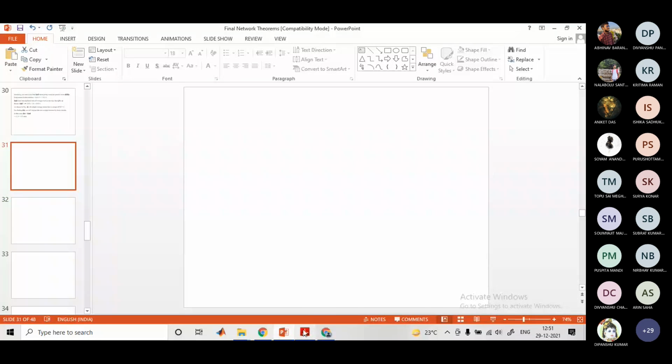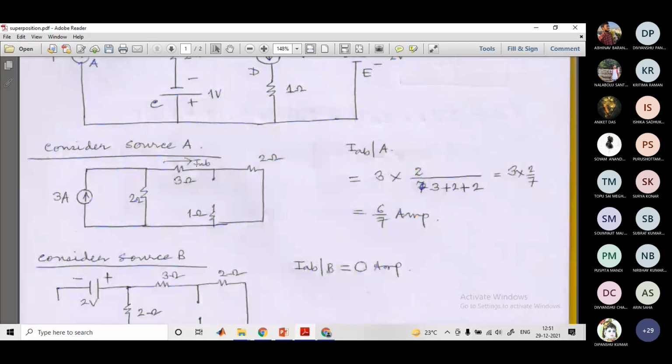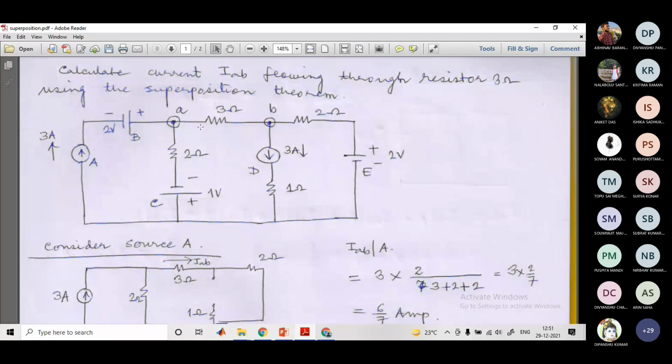Let us open the PDF. You say where? This is open circuit, right? Now this is open circuit. So which one are you saying? Here in the ground potential, this one. Yes, sir. VB minus 0 upon 1 is equal to 3. VB minus 0 upon 1. No, you cannot, because you don't know what VB is.